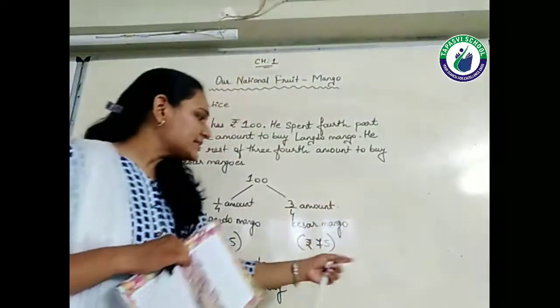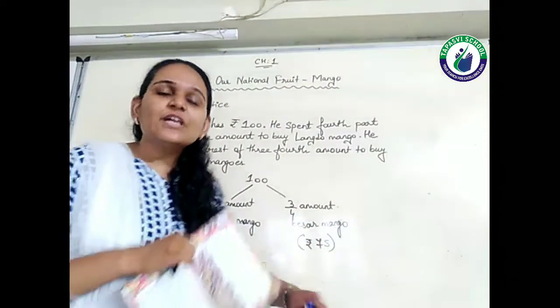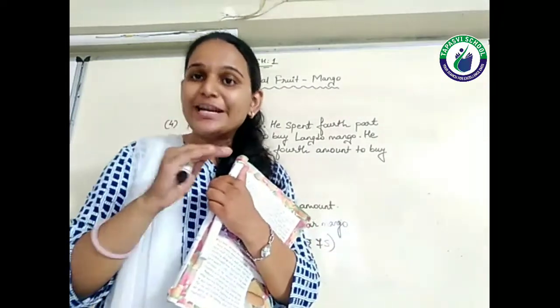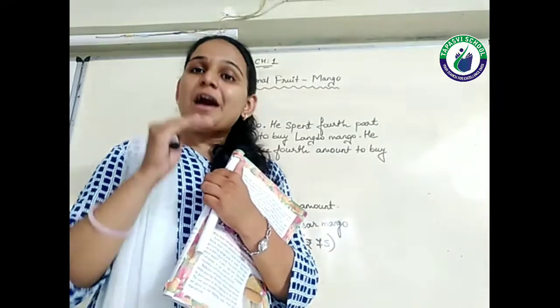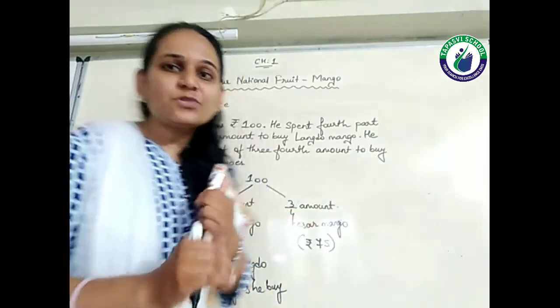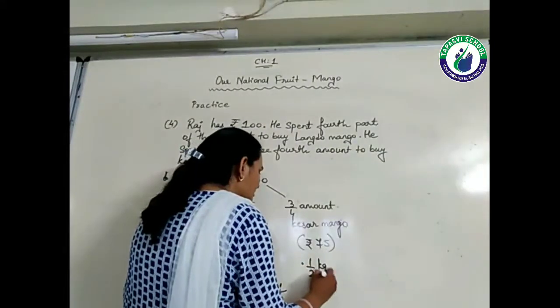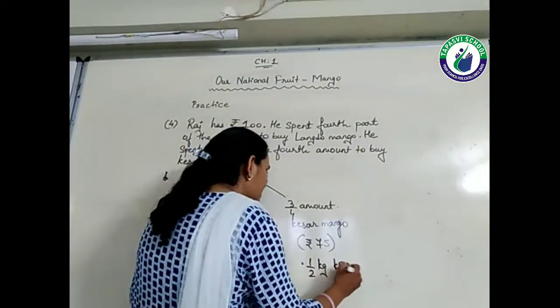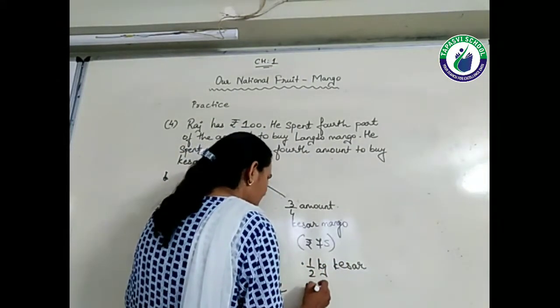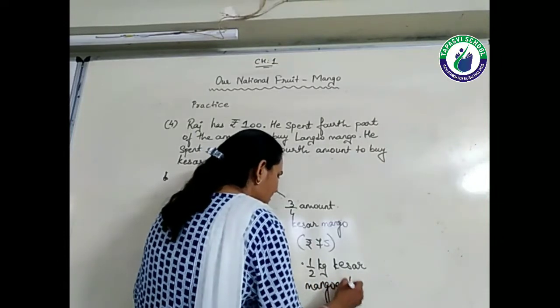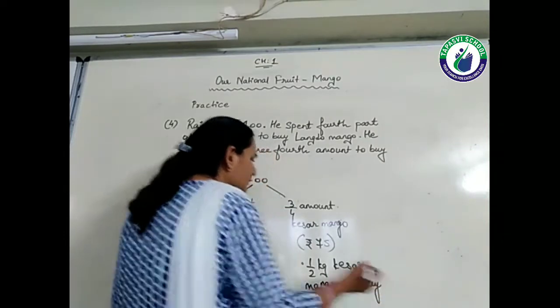But right now how many rupees does he have? 75. But obviously, if he is paying half the amount, he will get only half the quantity, right? So here I am writing: half kg Kesar mangoes he buys. Is it clear?